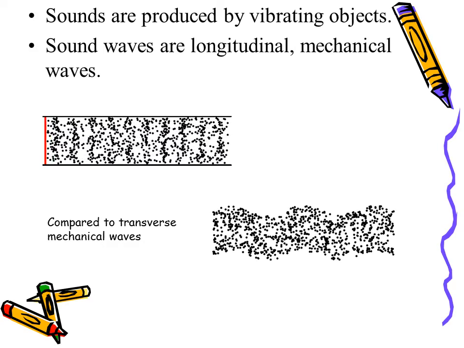You can see that the sound waves are longitudinal. Look at the direction the air molecules are vibrating: the same direction as the propagation of the sound wave. Both are going horizontally here. Compared to a transverse wave, where the direction of the wave is horizontal, but the air molecules are vibrating vertically here. So this would be a transverse wave.